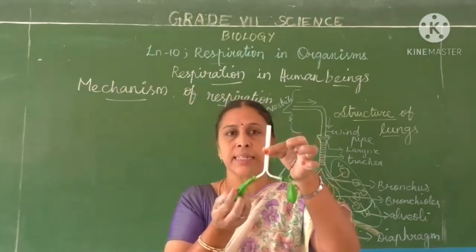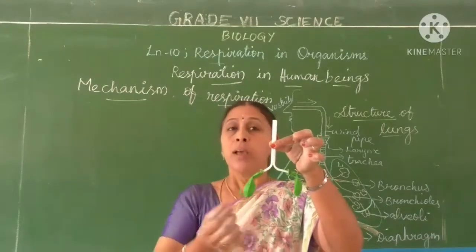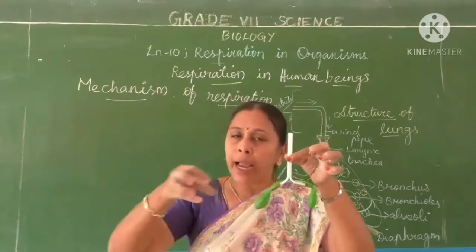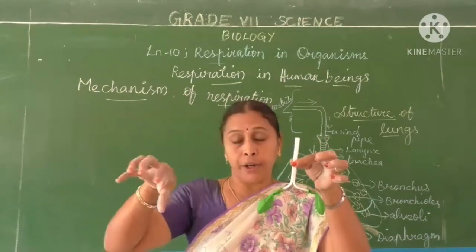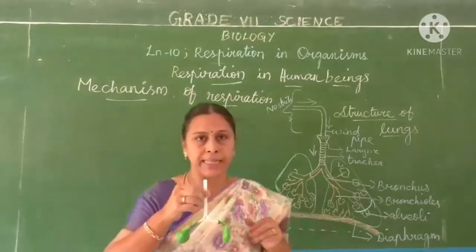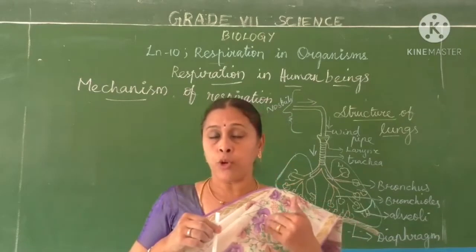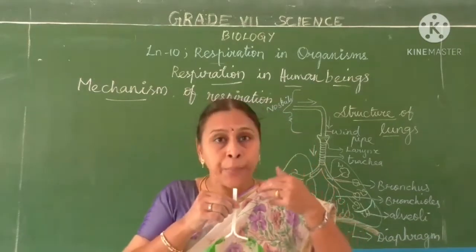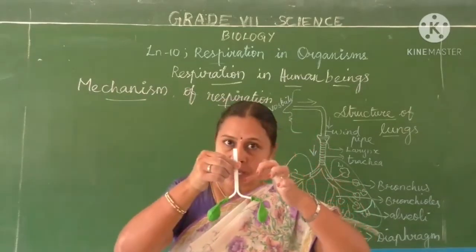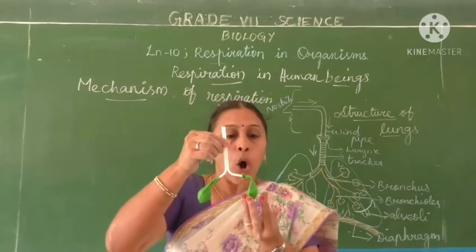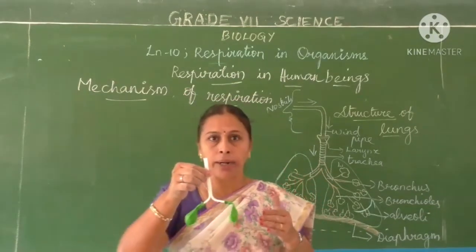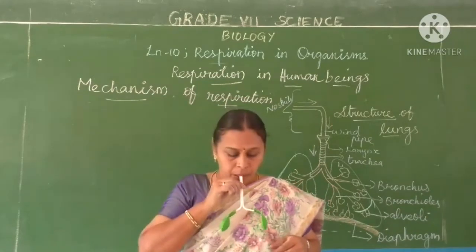Now this balloon is a lung. And inside the lungs, the bronchi will divide into bronchioles and small air sacs. These air sacs will be present. Now what we are to do: when we inhale, breathe in, the air enters into the nostrils and enters into this trachea and the volume of the lung increases. That means it will expand in size, is it not? Let us see with this.